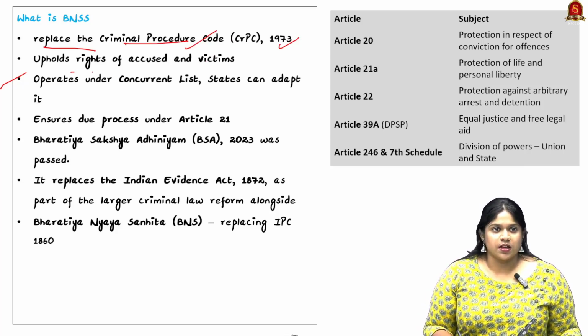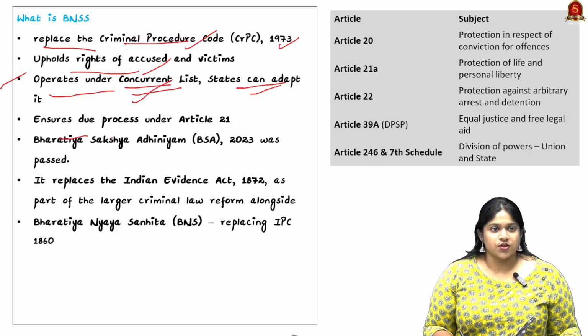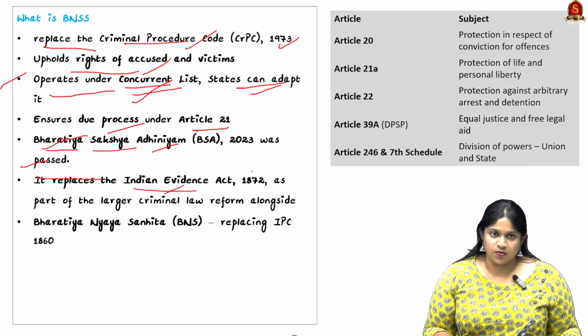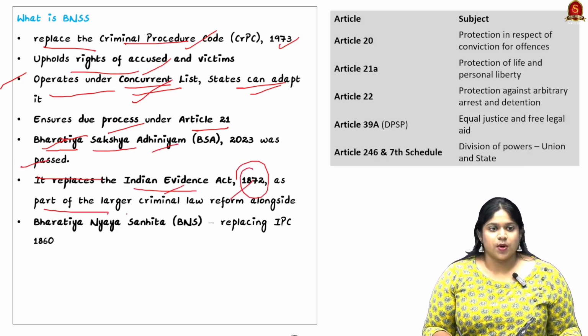It upholds the rights of accused and victims, operates under the concurrent list, states can adapt it also, and ensures due process under Article 21. Alongside, the Bharatiya Sakshya Adhiniyam of 2023 was passed, and it replaces the Indian Evidence Act of 1872, as part of the larger criminal law reform.